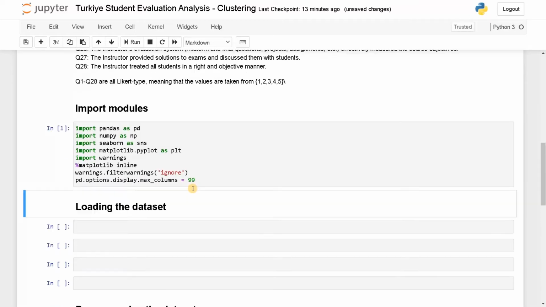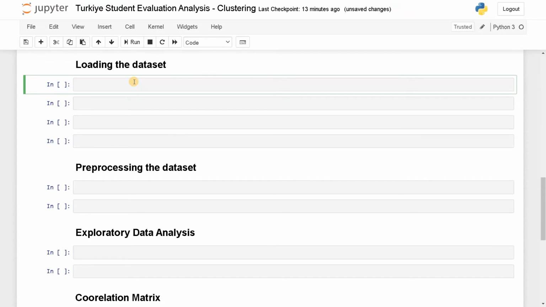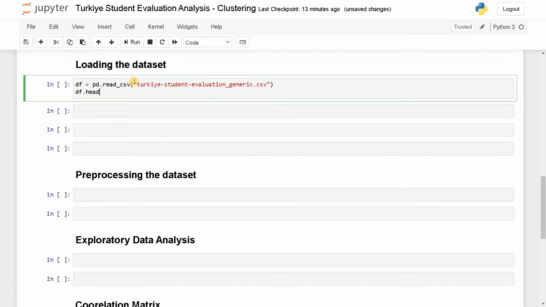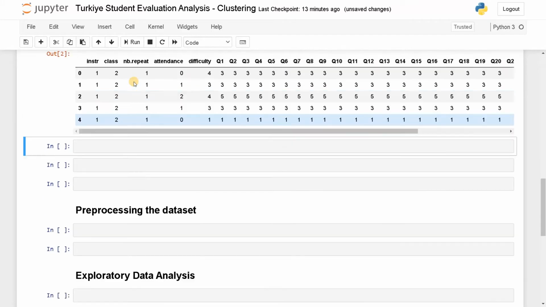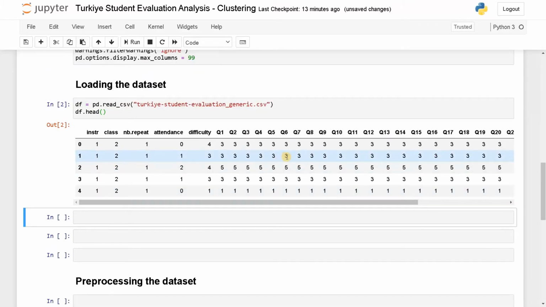Let's load the data set now. df equals pd.read_csv. The dataset name, turkiye-student-evaluation_generic.csv. Let's display it. Now these are the dataset values.